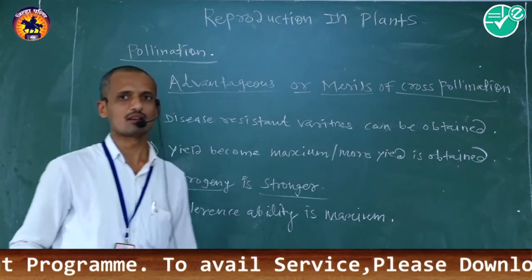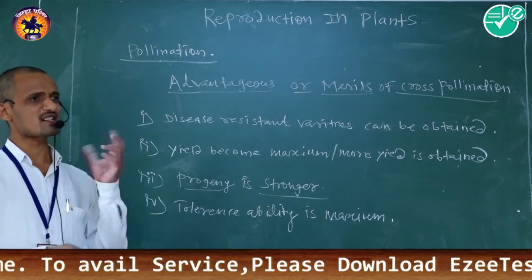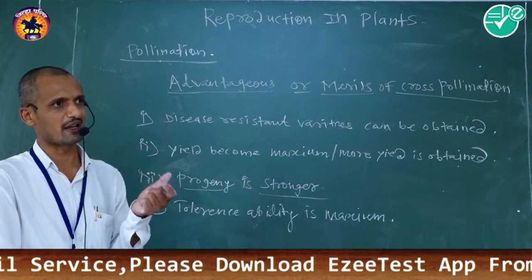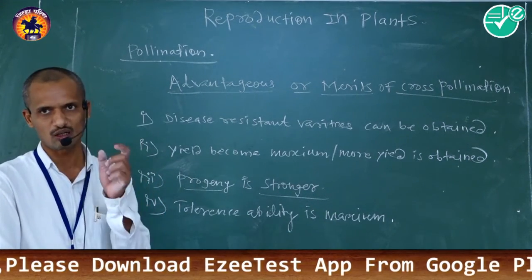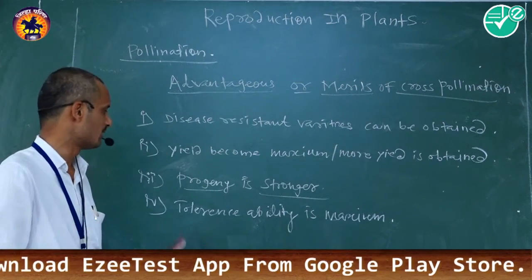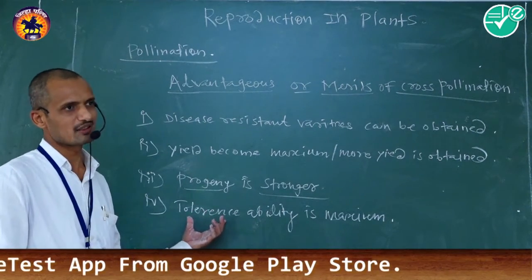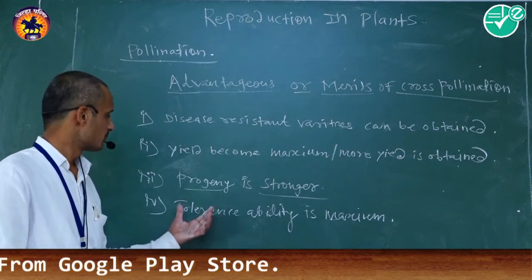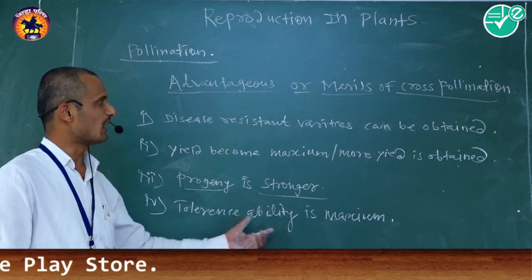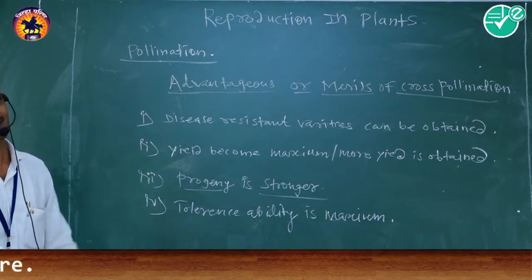During adverse climatic conditions, if rainfall does not come or water is not available, the tolerance ability of the seed becomes maximum during cross pollinated varieties.